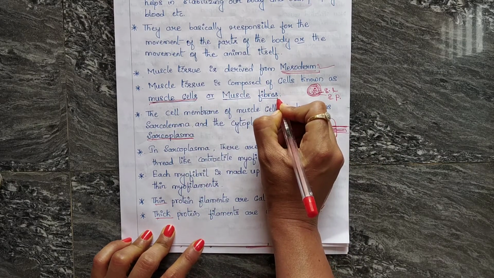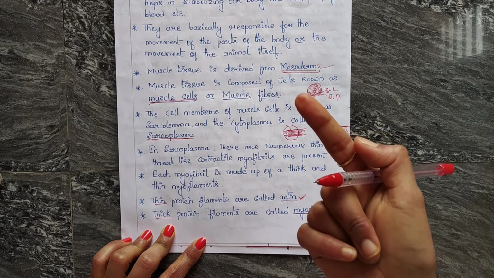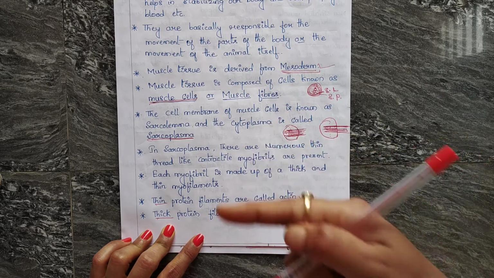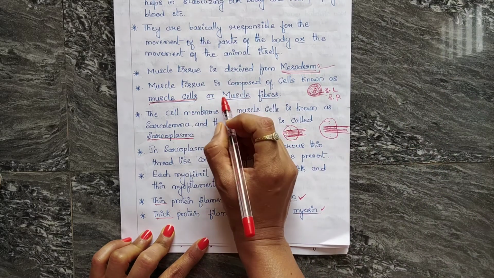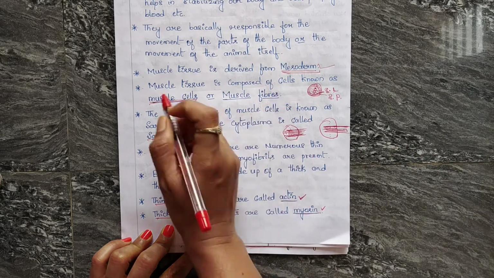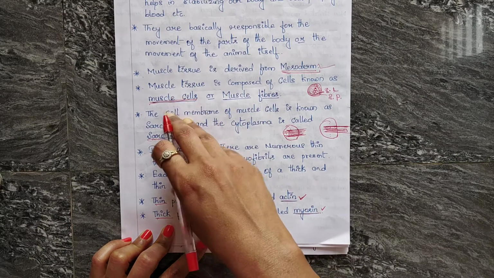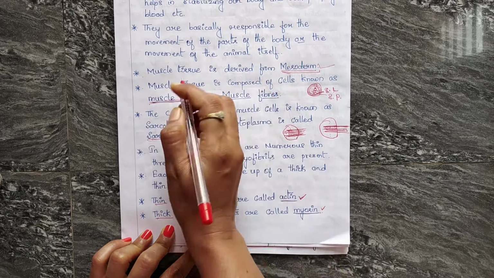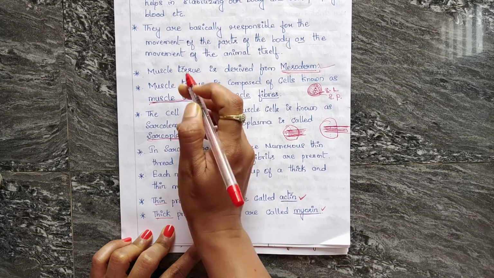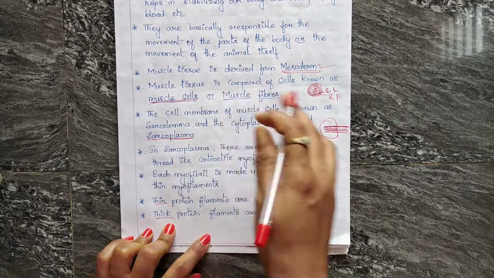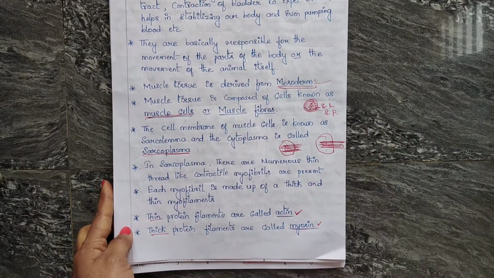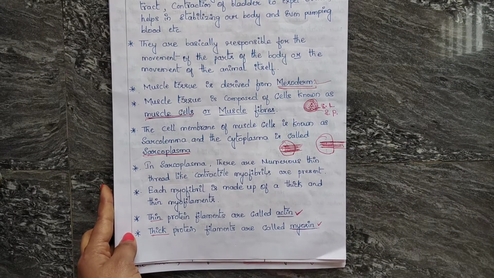As we have studied, a group of cells forms tissues, a group of tissues forms organs and organs form the organ system. So muscle tissue is also composed of cells, and those cells are named muscle cells or muscle fibers. It is very easy to remember, because they give similar names. Obviously muscle tissue is made up of muscle cells.